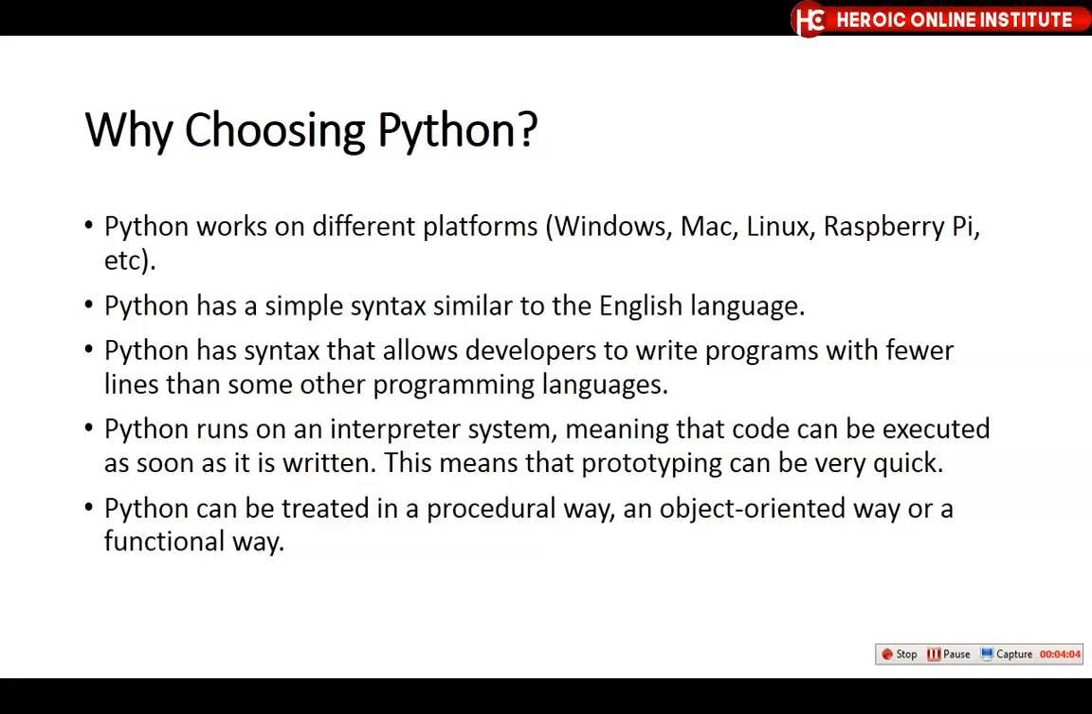Python can be created in a procedural way. There are so many ways you can create Python: procedural, object-oriented, and functional. I know that some of these things might not make sense to you now, so I don't want to begin to explain them in detail because you're just starting. But as you move into the tutorials, taking them one after the other, all these will begin to make much more sense to you. The summary of the whole thing is that Python is easy.